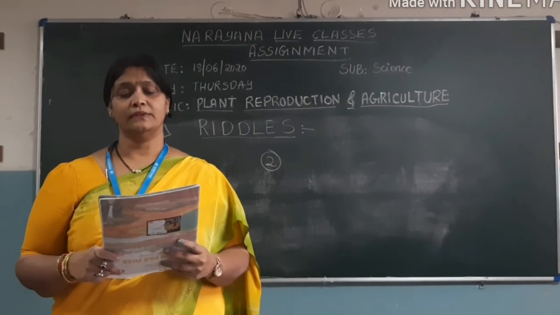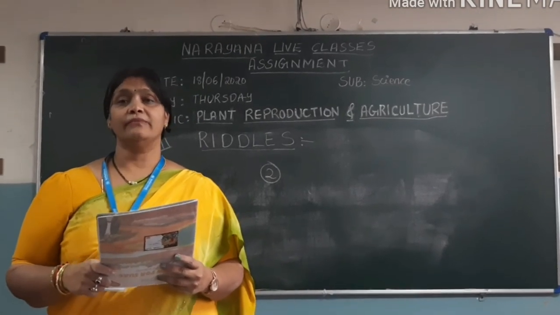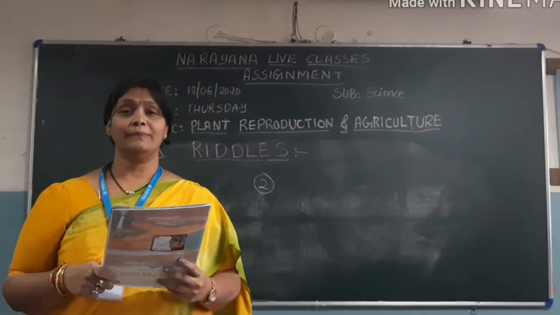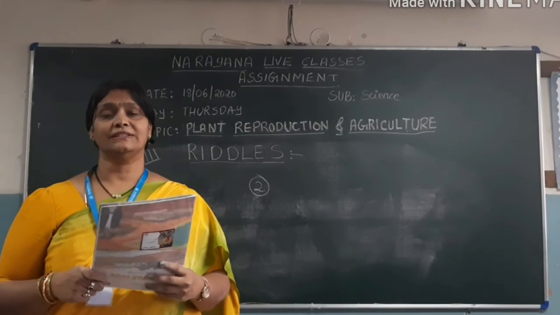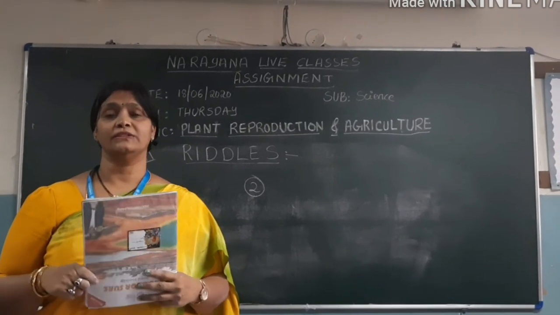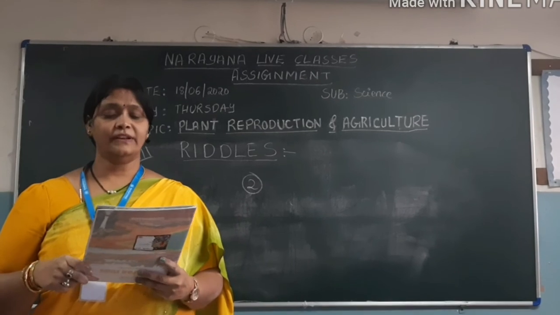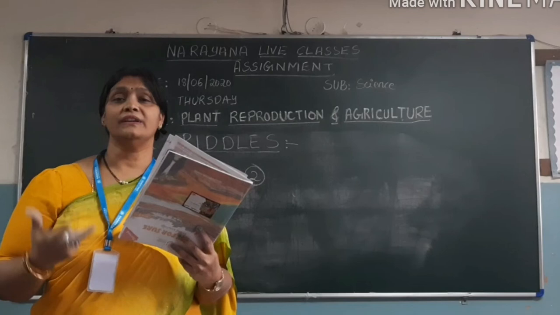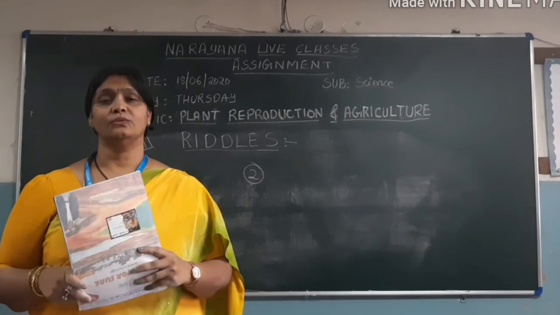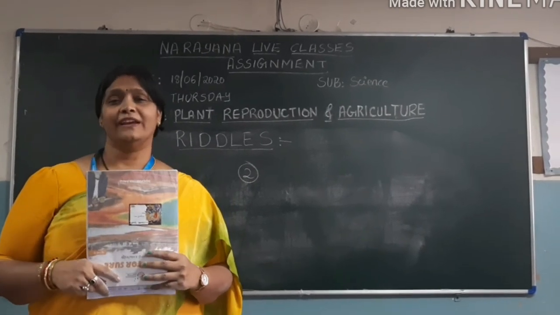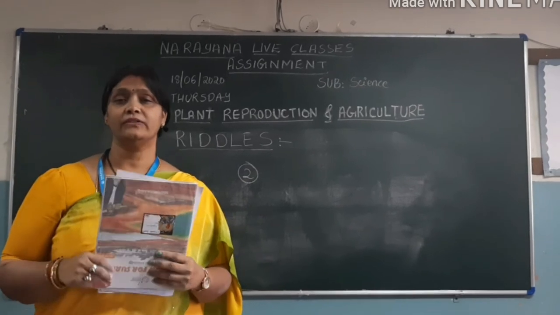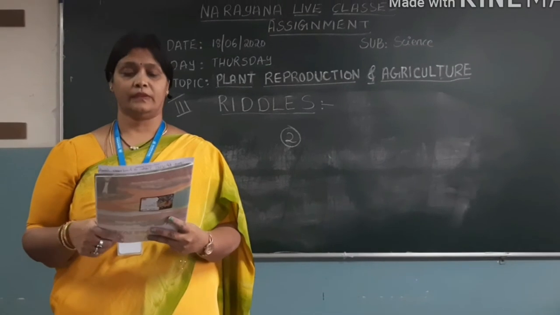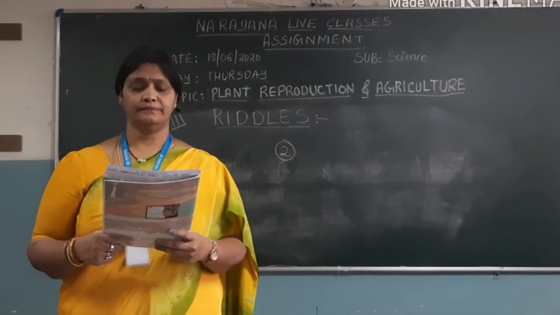I have used a word, it often has some veins. Which will have veins? But it falls from a deciduous. What is going to fall down from the deciduous plants? On evergreen it remains. What will remain on the evergreen trees? So it is nothing but leaf again. So leaf is the answer for the second riddle. Let's go for the third riddle.